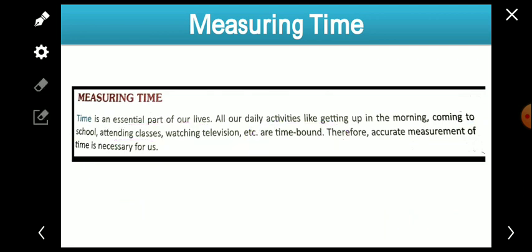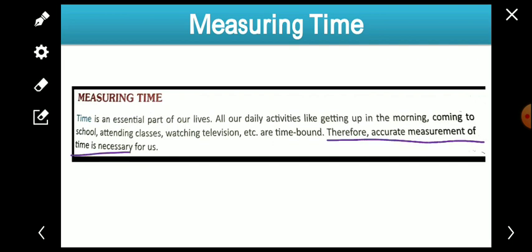We do everything within limits of time. If we go to school, there is a time limit; if we leave school, there is a time limit; watching television also has a time limit. So it is an essential part of our life.